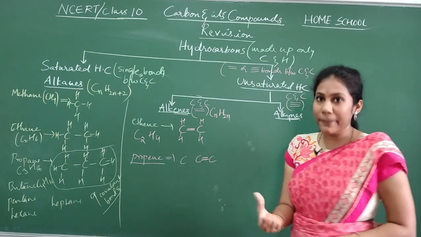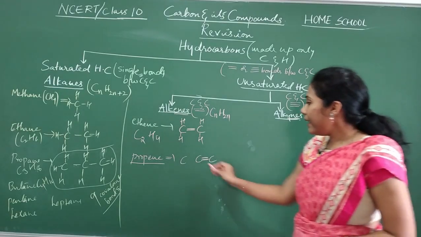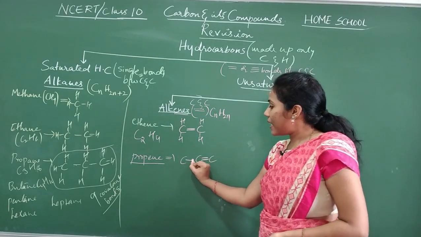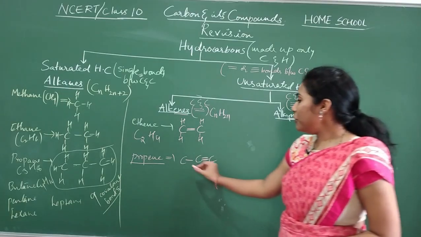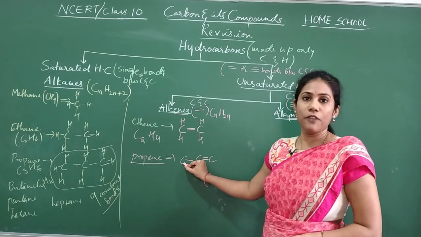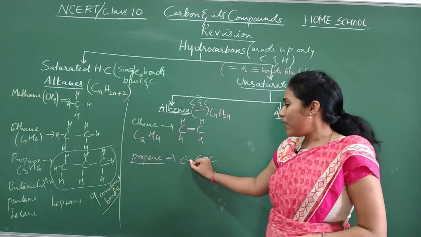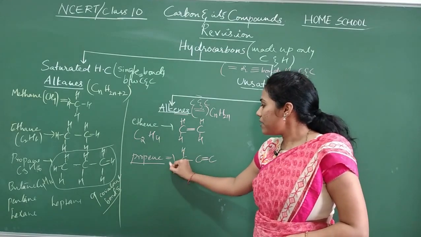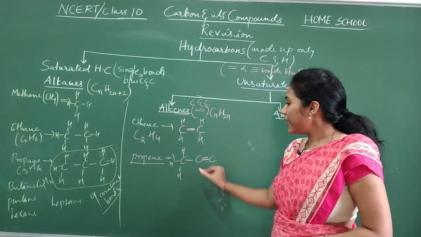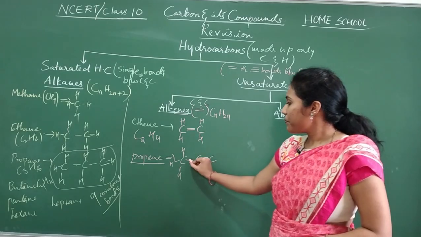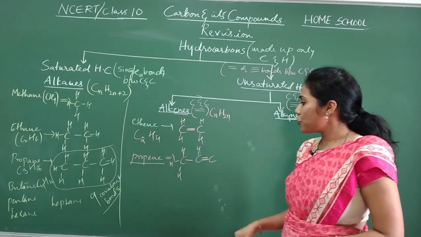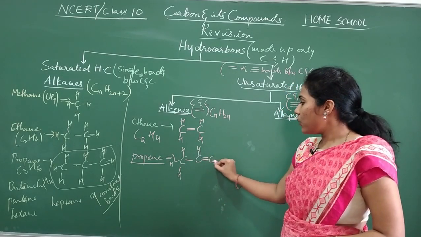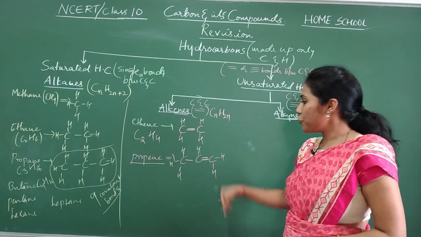You should not show it in the middle actually. And now between this carbon and this carbon, single bond. And now you try to satisfy the valency of carbon. 4 it should be, 1 is already there, so 3 more bonds, show it with hydrogen. And this carbon needs how many bonds? 3 are already there, 1 more, show. This carbon already 2 are there, so 2 more, show it.